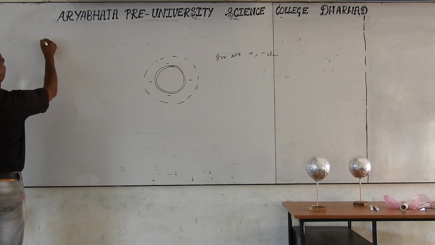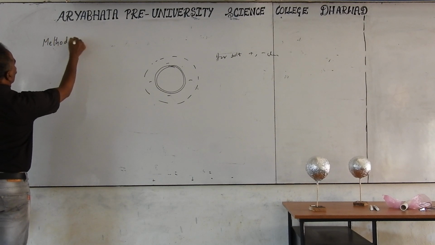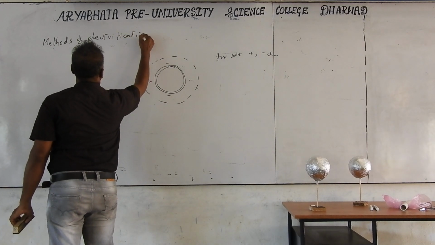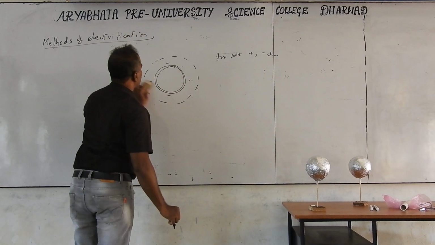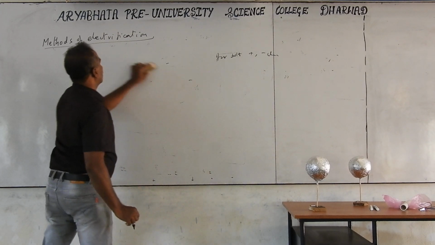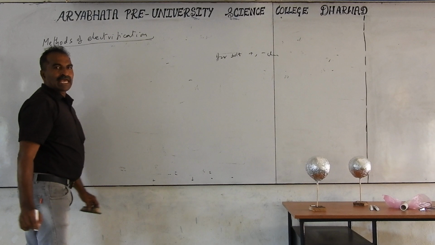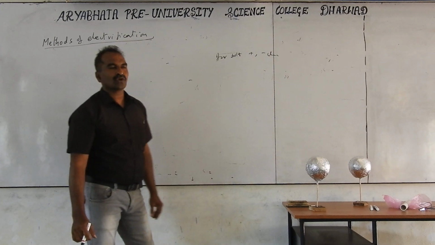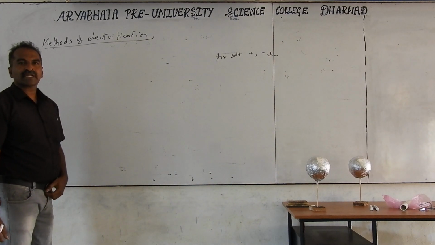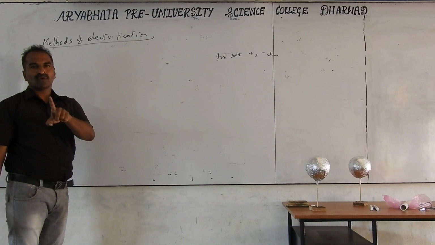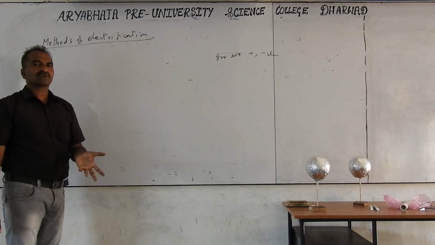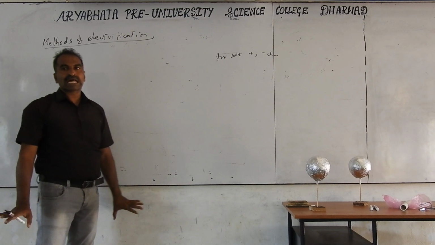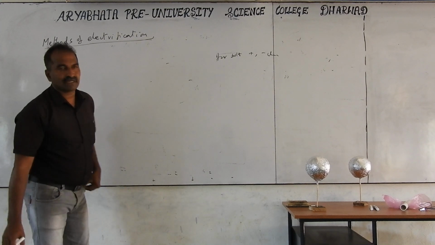Next is methods of electrification. What is electrification? We already discussed electrification before. Adding excess charge to a neutral object is called electrification. There are 3 methods of electrification, but in the examination you will be asked only one method. For the second and third methods, they may ask only about applications, but till now they haven't asked.